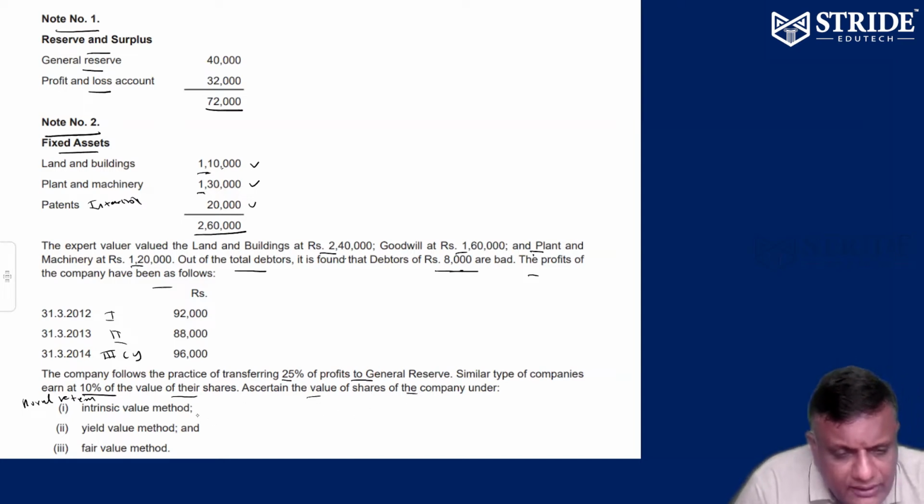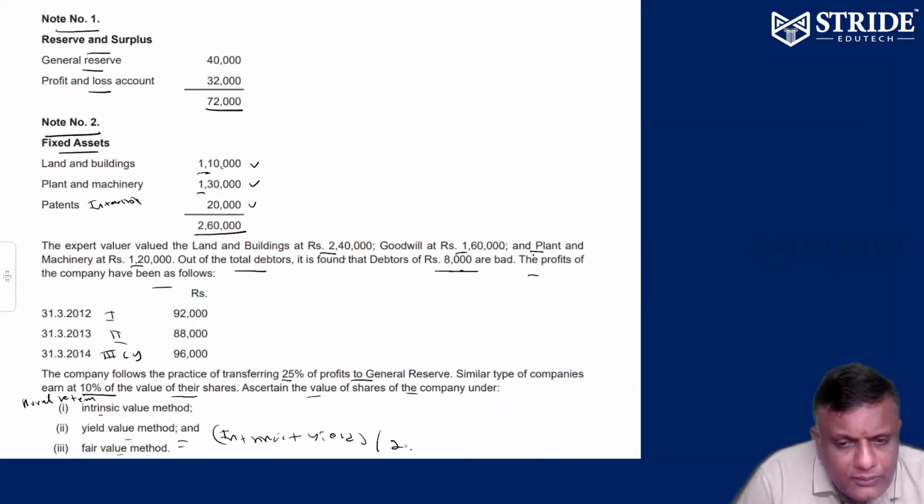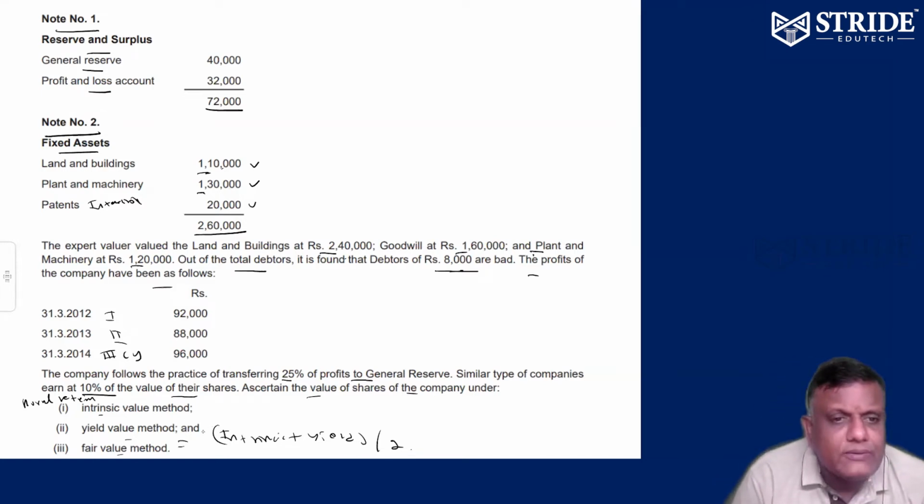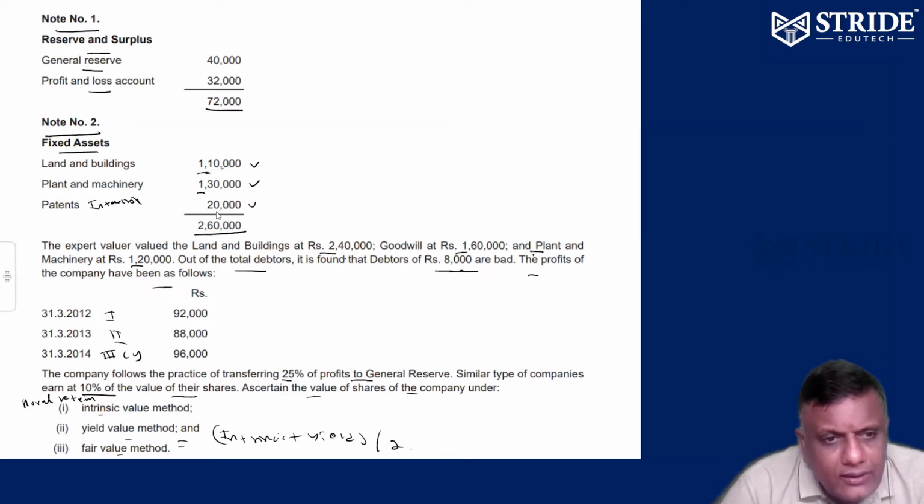Ascertain the value of equity shares of the company using the intrinsic value method, yield value method and fair value method. We already know the intrinsic value, net asset method and yield value method, which we solved. Next is the fair value method. Fair value is nothing but intrinsic value per share plus yield value per share, divided by 2. For one mark, please memorize this. Everything is clearly given: revised land and plant values, last 3 years profit, and the transfer to general reserve.